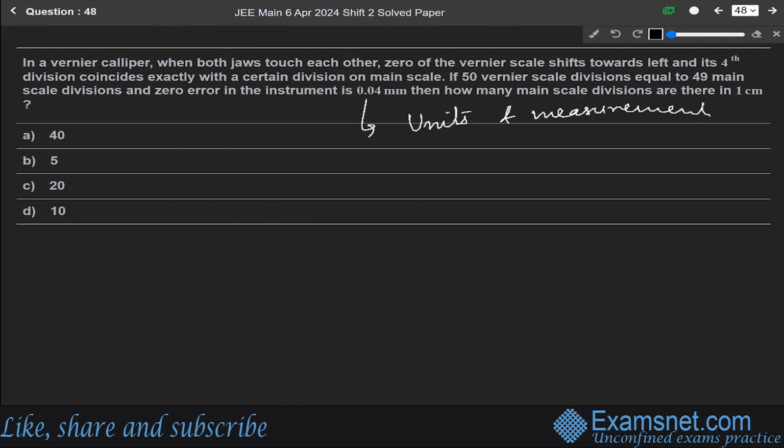According to the question, the fourth division coincides exactly with a certain division on the main scale.